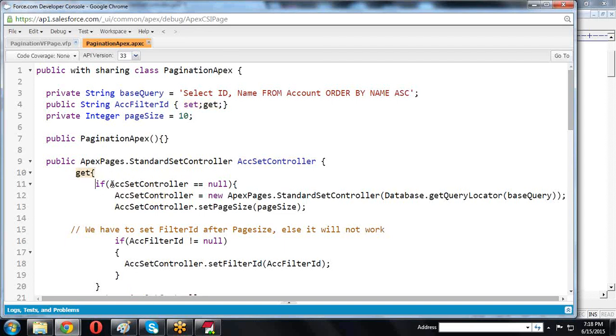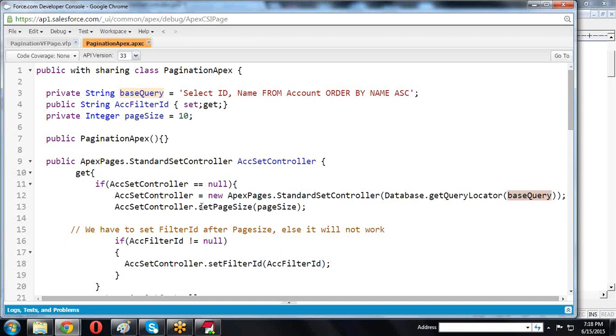In the getter method, if accSetController equals null, that means if the object is not available, accSetController equals new ApexPages.StandardSetController of Database.getQueryLocator of baseQuery. What is the base query? The base query is select name, ID from Account order by name, ascending or descending order, like this you can write some query. That query we are passing here.